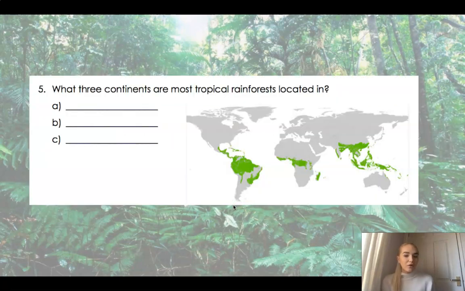Question number 5. What 3 continents are most tropical rainforests located in? And again, I've given you a clue here. I've given you a map.